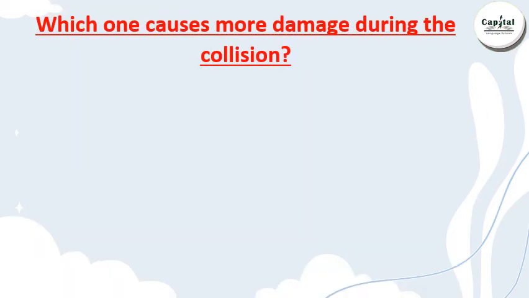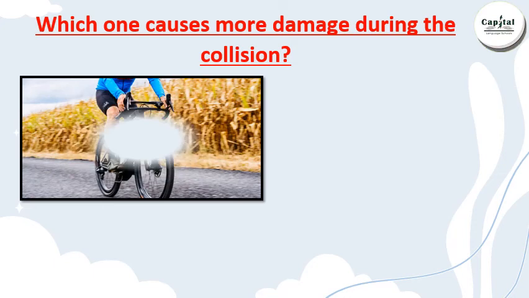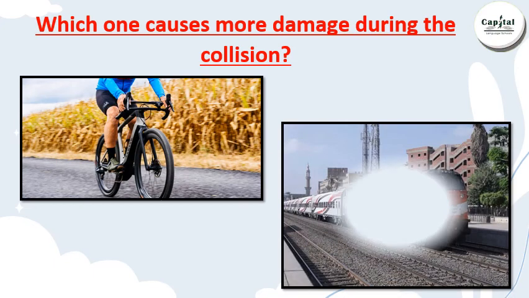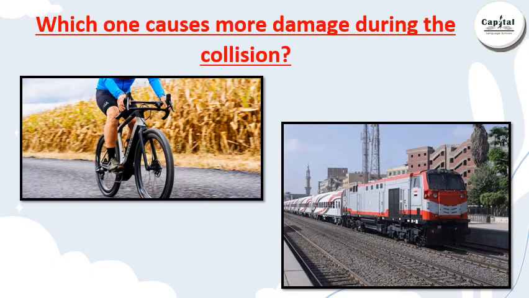And now, which one causes more damage during the collision, the bicycle or the train? Excellent, the train causes more damage during the collision. But why? As the train has more mass, so it has more kinetic energy and it causes more damage. Very good.